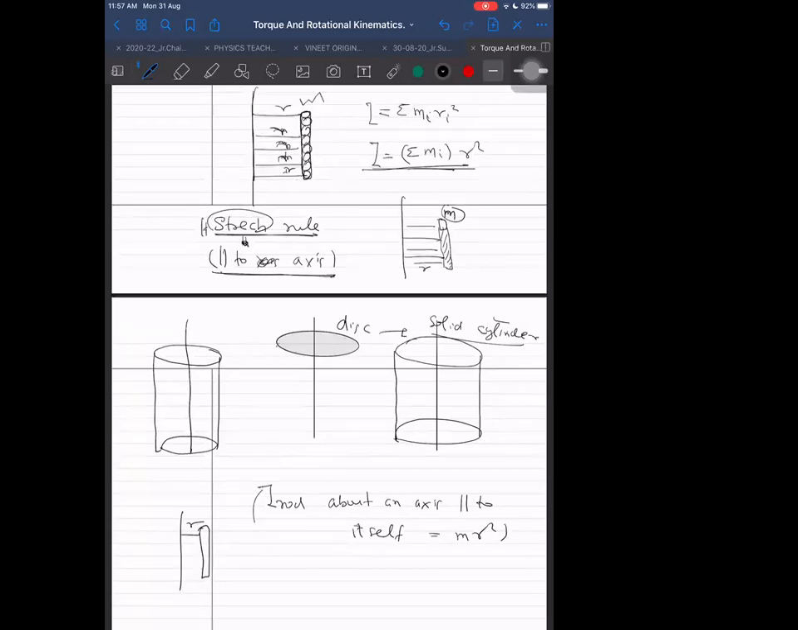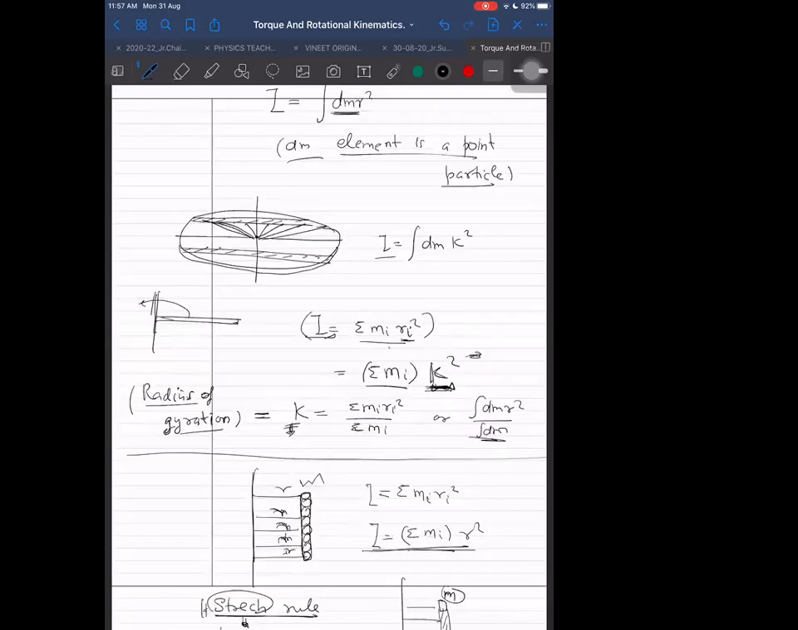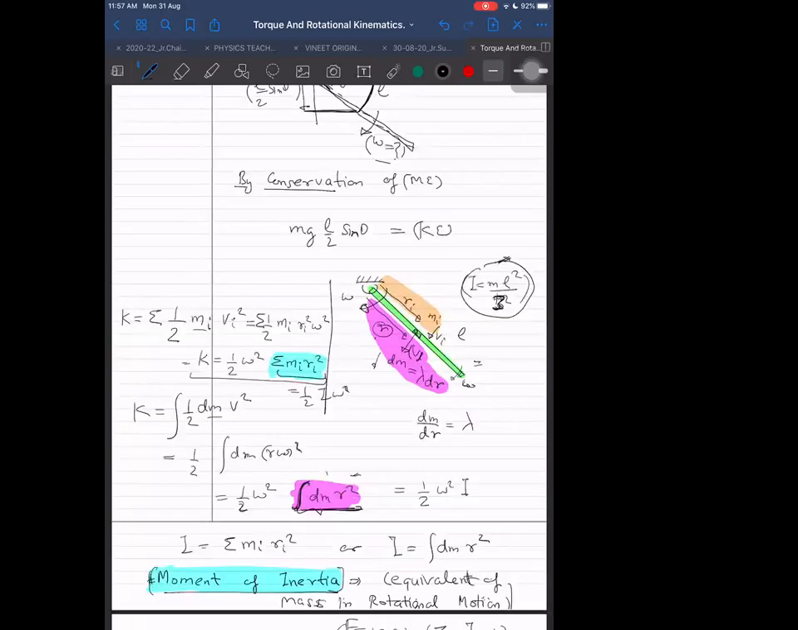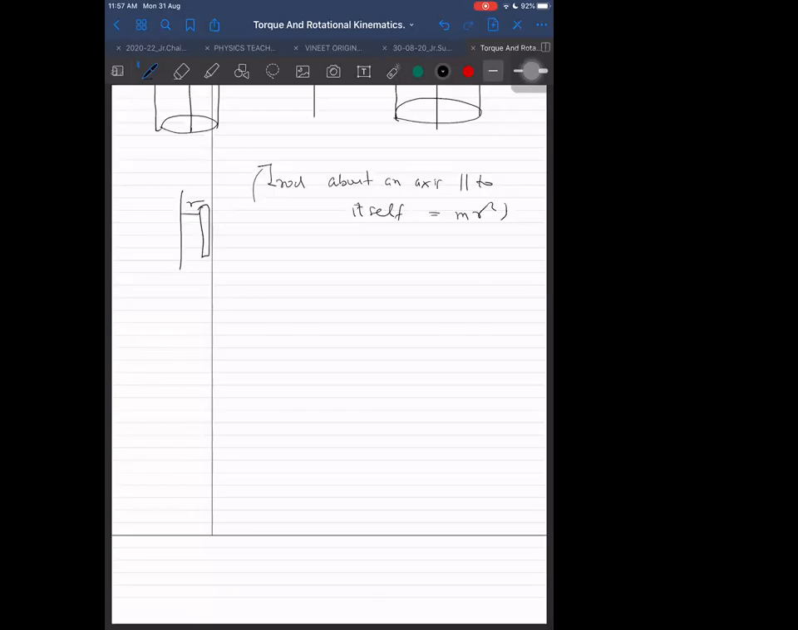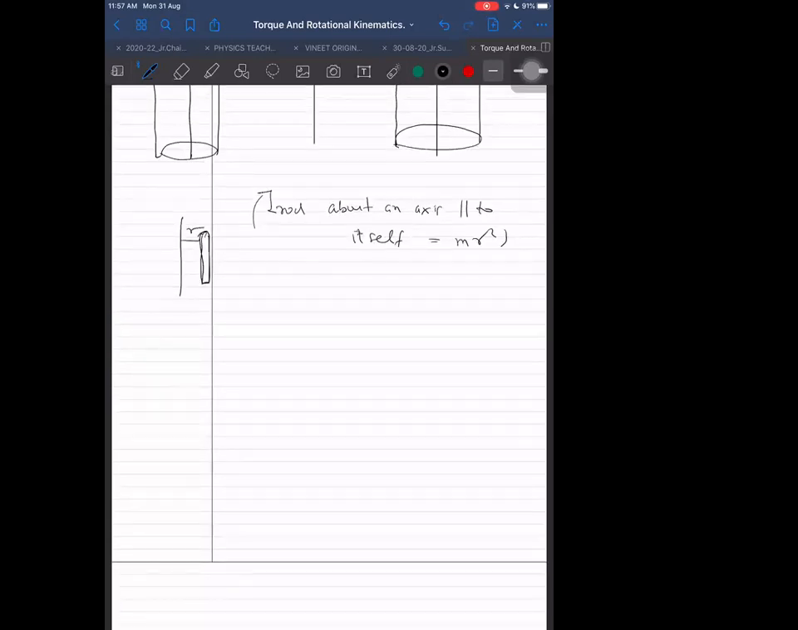Otherwise, before this, I told you somewhere that the moment of inertia of a rod comes out to be ML square by 12, or ML square by 3. So see, ML square by 3 depends on the orientation. That orientation was different, this orientation is different. Here the rod is parallel to the axis. Rotation is changing and location is changing, both are changing.